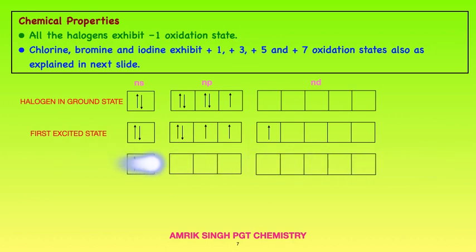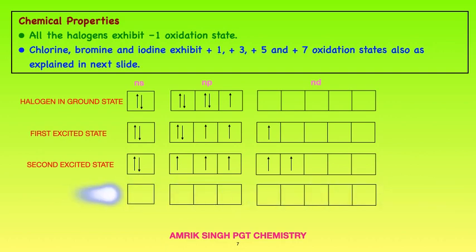In the second excited state, a second electron will be excited into d, giving the second oxidation state, and in the third excited state the blinking electron will again be excited to the next d, then the third excited state.